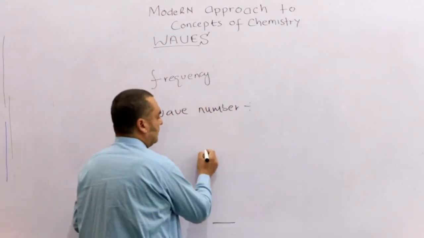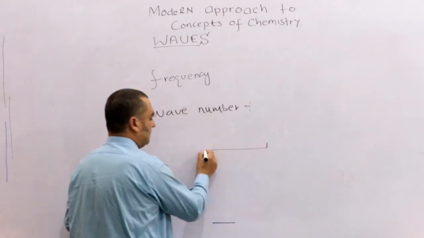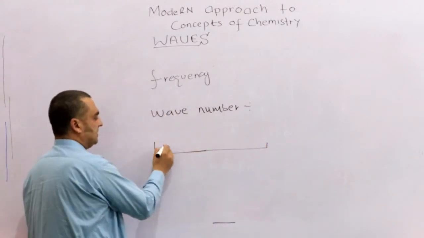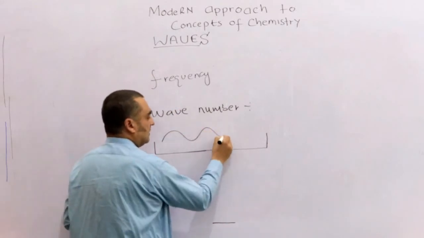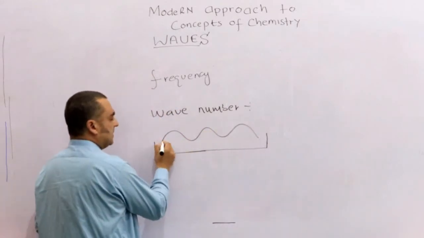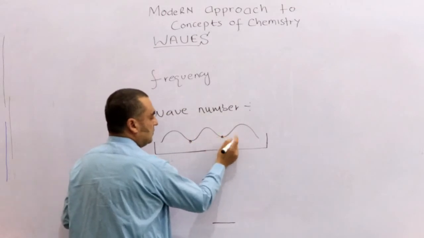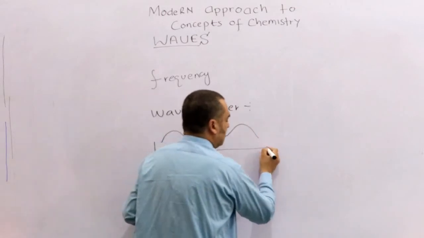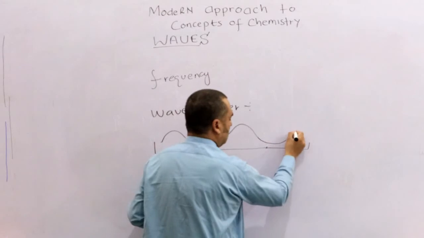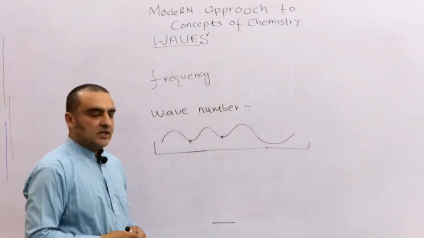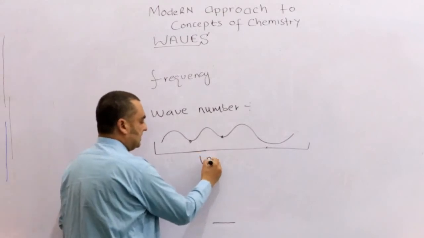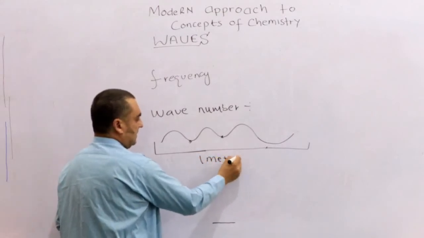Suppose you have 1 meter distance. This is not 1 meter, but suppose this is 1 meter distance, and you have those frequencies. Suppose it is 1, 2, let's increase this to make it a whole number. Okay, 3, it's 3 waves, and this is 1 meter distance.